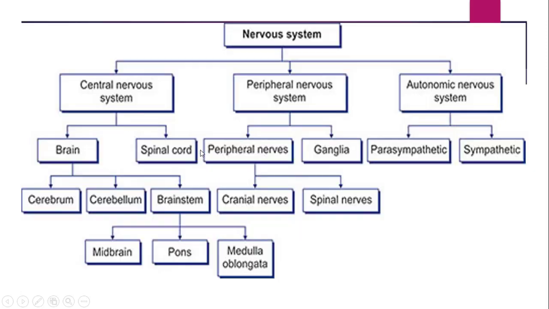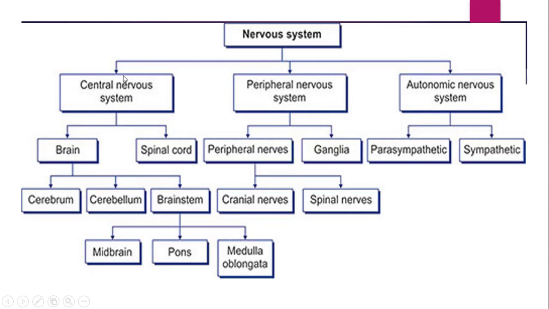Then coming towards the classification again, focus on the central nervous system and its two subdivisions, brain and spinal cord. As you all know these parts: brain, cerebrum, cerebellum, brainstem, and the brainstem is further midbrain, pons and medulla oblongata. This is what you can call the brain parts, and then the spinal cord.